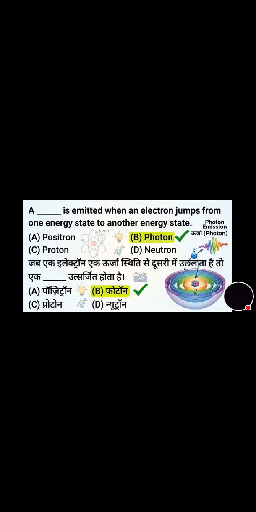Now move towards the next question. A photon is emitted when an electron jumps from one energy state to another energy state, and its correct answer is option B, that is photon. Now we will move towards the next question. The temperature coefficient of a material is defined as the change in resistance in ohms per degree Celsius rise in temperature, and its correct answer is option A, that is temperature coefficient.